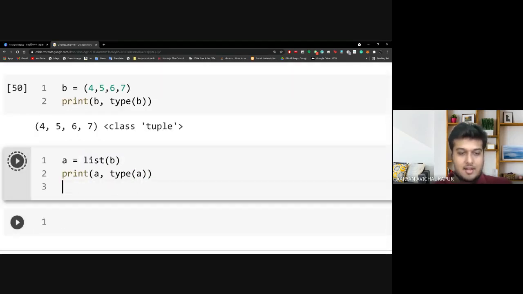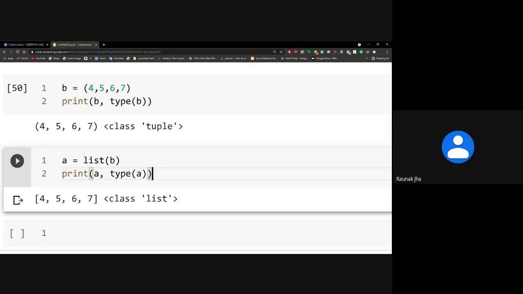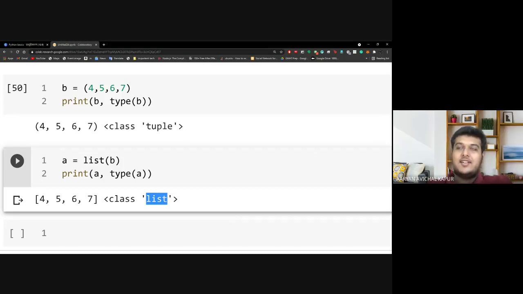So it more or less works like a list. But then what is the purpose between the two? Means the two are different things. Correct, that is what we were discussing. I am yet to find a reason to use a tuple every time. And this list and tuple that we use outside the bracket is to change the type, right? We can use the same thing to convert to set and dictionary as well. I will show that to you. Set you can do very simply, dictionary is a bit complex.